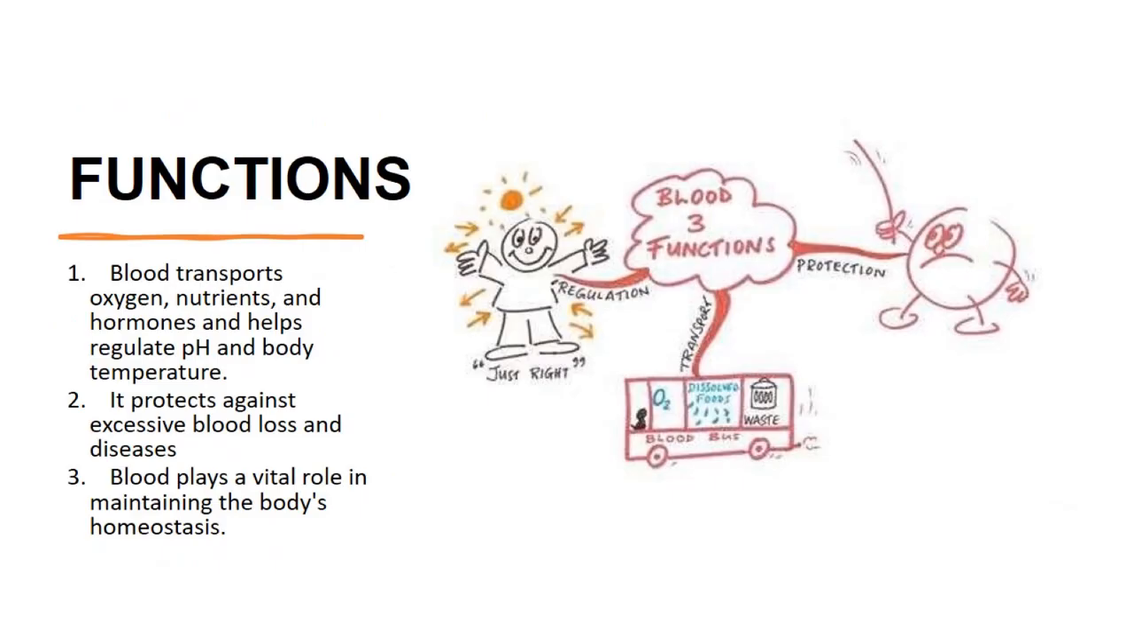So as a whole, what is the function of the blood? It transports oxygen, nutrients, and hormones, and helps regulate pH and body temperature. It protects against excessive blood loss and diseases, which is the responsibility of white blood cells. And blood plays an important role in maintaining the body's homeostasis, that is, body temperature.